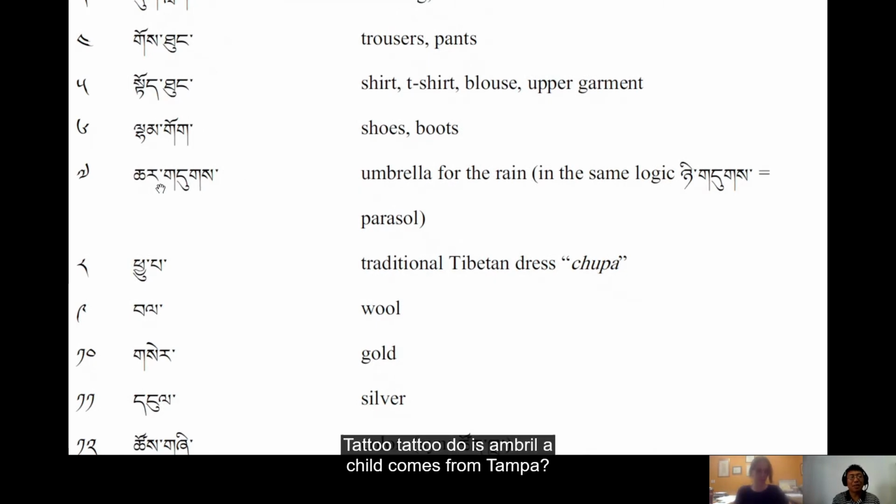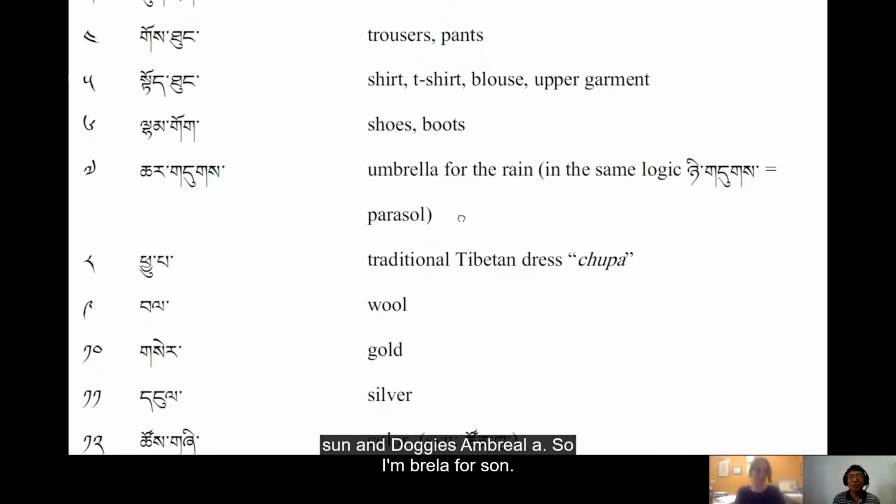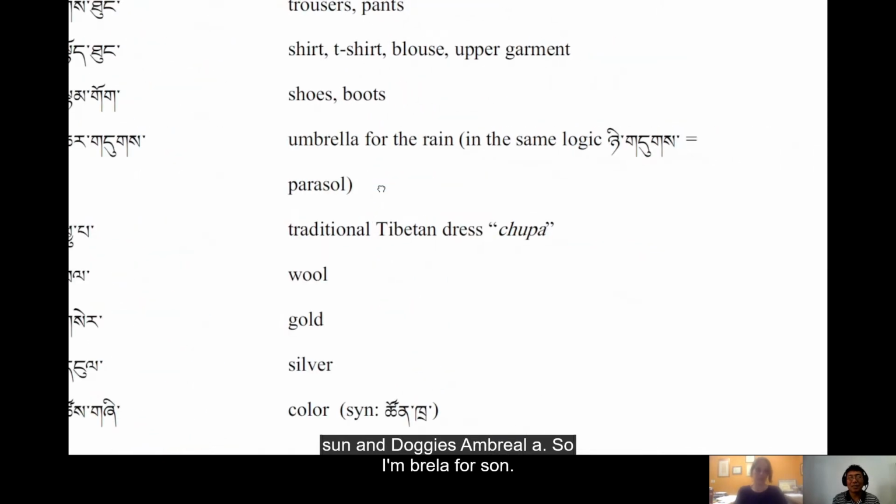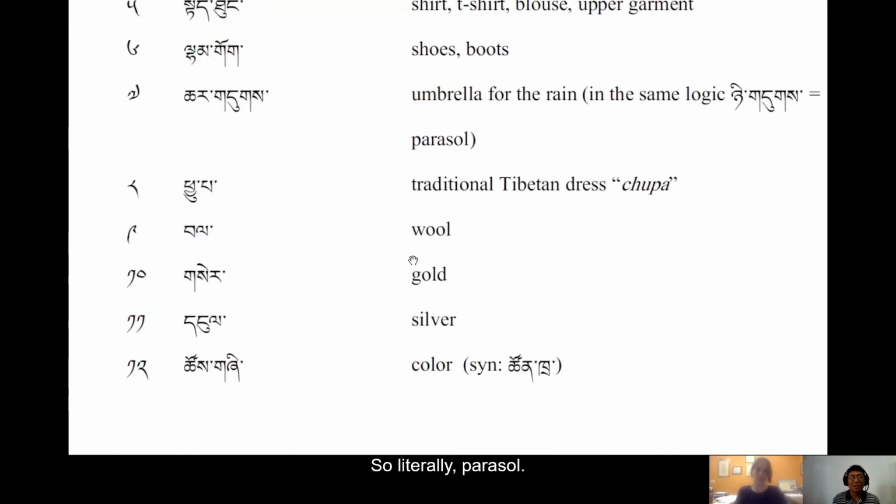Chartu. Tu is umbrella. Char comes from charpa. Chartu, and then becomes umbrella for rain. And then we have nitu. Ni comes from nima. Nima can be sun. And tu is umbrella. So umbrella for sun. Okay. So literally parasol.